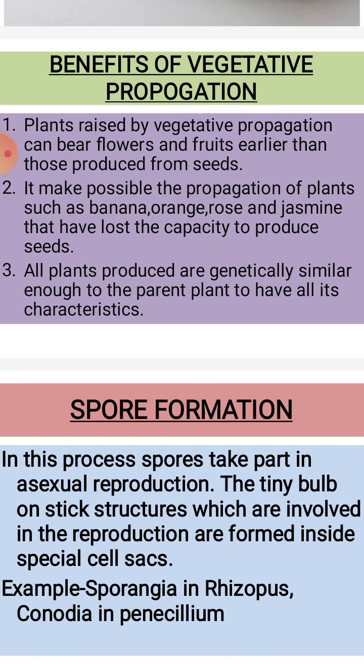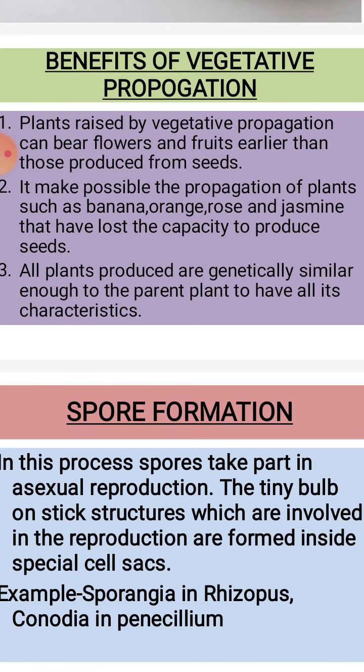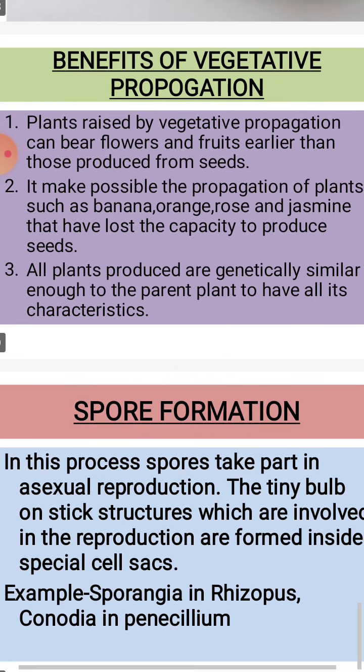Second one, it makes possible the propagation of plants such as banana, orange, rose and jasmine that have lost the capacity to produce seed. Orange can also be produced by seed. Then the third one, all plants produced are genetically similar enough to the parent plant to have all its characteristics.